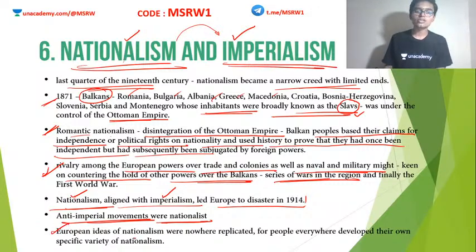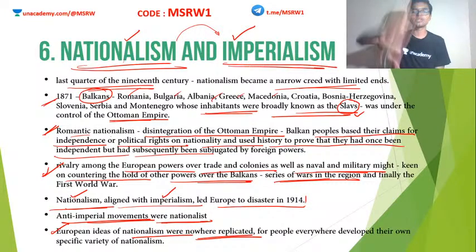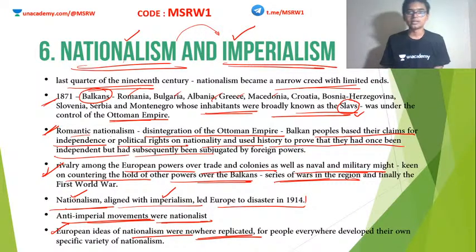Similarly, European ideas of nationalism were nowhere replicated. This is a very important point. This is actually the last line of your textbook, but it is a very important point. European ideas of nationalism were nowhere replicated, for people everywhere developed their own specific variety of nationalism. Okay, European model nationalism, just look at India, look at Japan, look at any other country, China, Russia. In all these nations, some kind of nationalistic wars or revolutions occurred, but none of them was exactly similar to what happened in Europe.